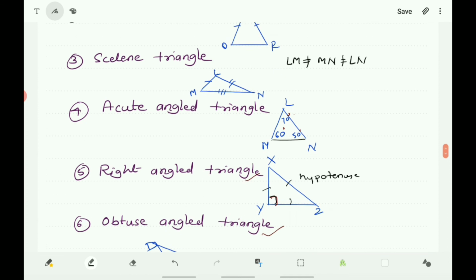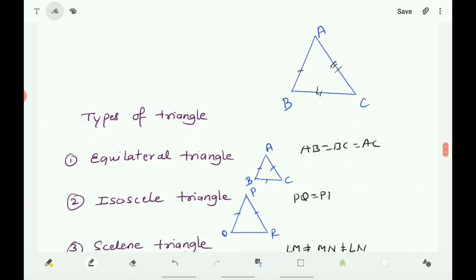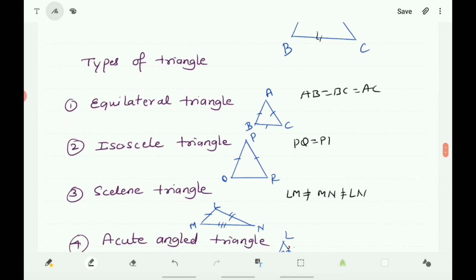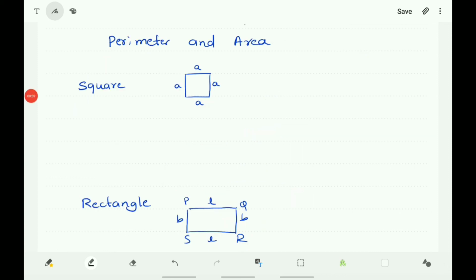And you know that in an equilateral triangle, measurement of each angle is 60 degree, because you know that in an equilateral triangle all the three sides are equal and also all the three angles are equal. Therefore, if you divide 180 into 3 equal parts, it becomes 60 degree. So, in equilateral triangle all the three sides are equal and also all the three angles are equal to 60 degree.